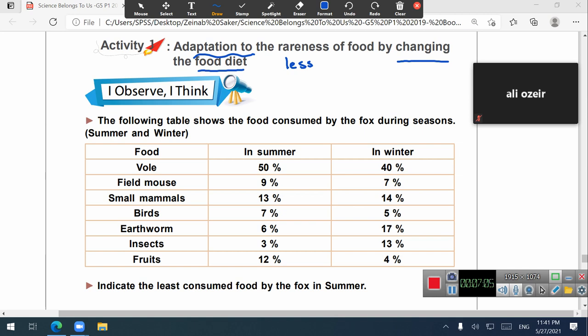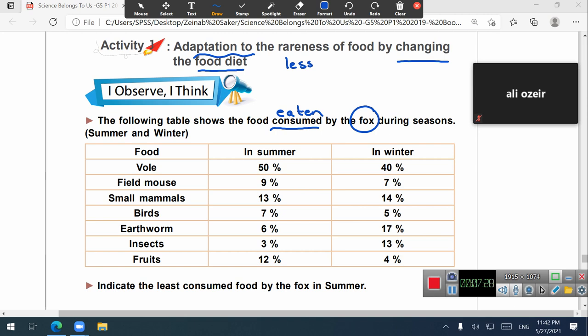For example, the following document shows the food eaten by the fox during 2 seasons, summer and winter. What is the animal represented in this document?